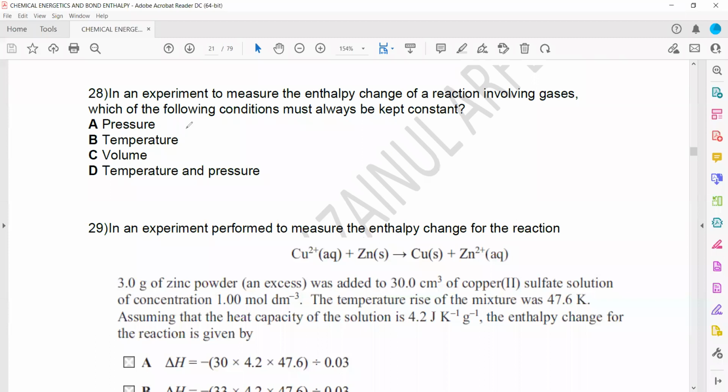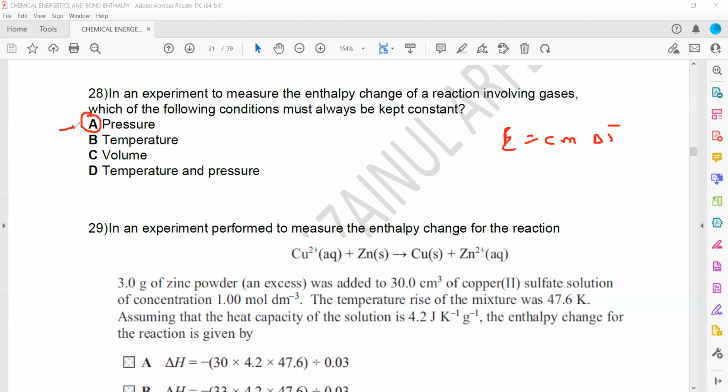of a gas, what factor? Because the pressure can affect both volume and temperature. So we have the formula enthalpy change is equal to Cm delta T. So what should we keep constant here, what condition should be kept constant?